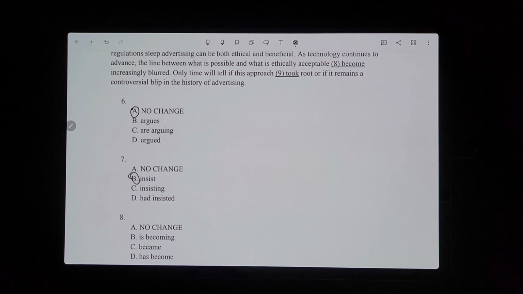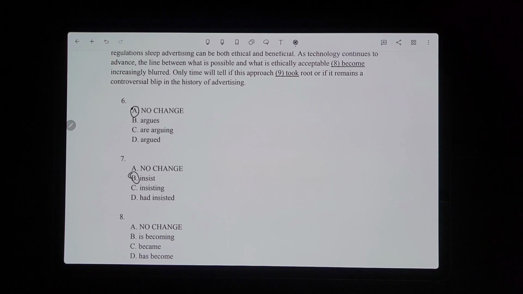The wording I'm looking for is that it's referring to line. Line is singular, so if anything it would have to be becomes, which is why you heard me mess up when I was reading that the first time, automatically correcting it. So it can't be become because that would be plural, so it doesn't match the singular line. So then let's look at our other options: is becoming, became, has become. It can't be became because we're not doing past tense.